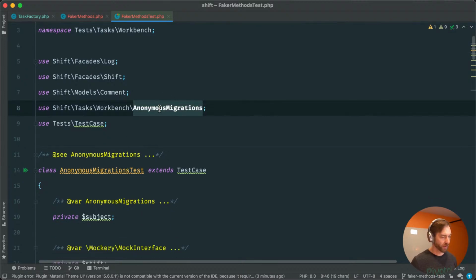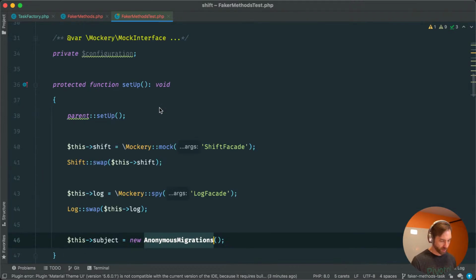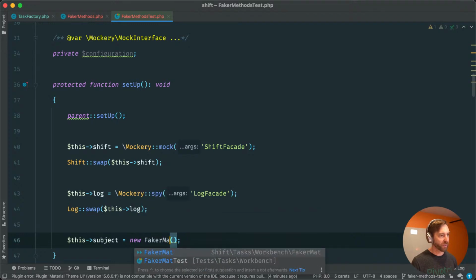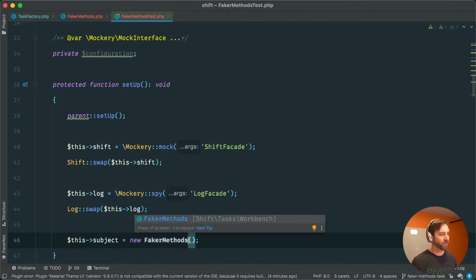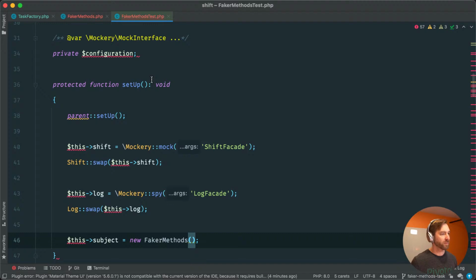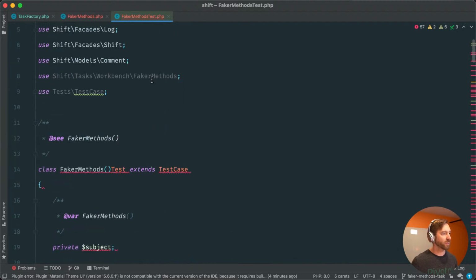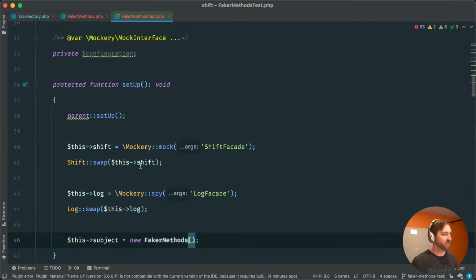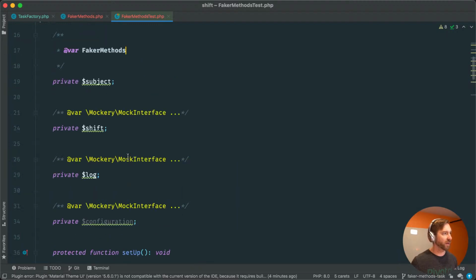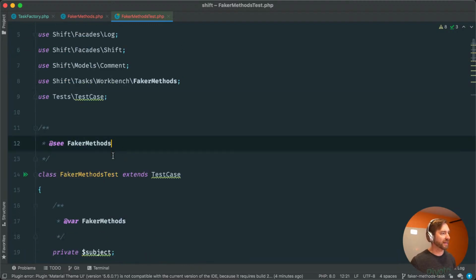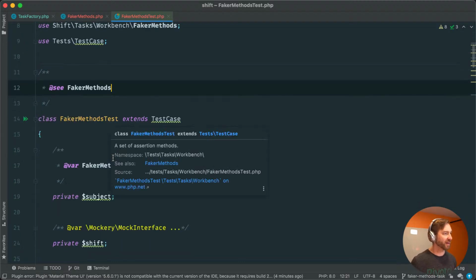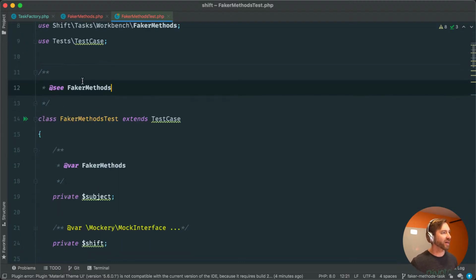And then anywhere in here I say anonymous migrations, probably should just be called Faker methods. All right. And, oh, that's not what I wanted. There we go, Faker methods, cool. I should not have hit enter. It made it a call to the class. Okay, so everything's Faker methods now.